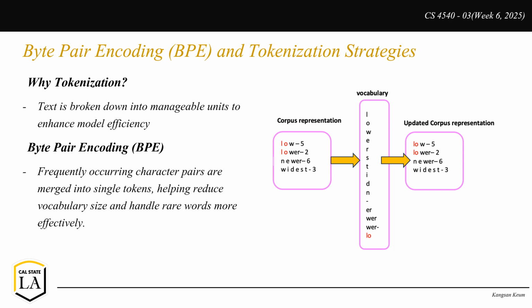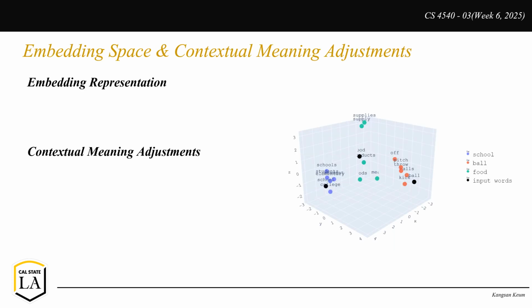This has several advantages. First, it prevents the vocabulary from becoming too large, reducing memory usage. Second, it helps the model handle rare words effectively by breaking them into known subword units. For example, instead of treating unhappiness as a unique token, BPE might split it into unhappy and ness. This allows the model to generalize its knowledge of related words like happiness and unhappy more efficiently.